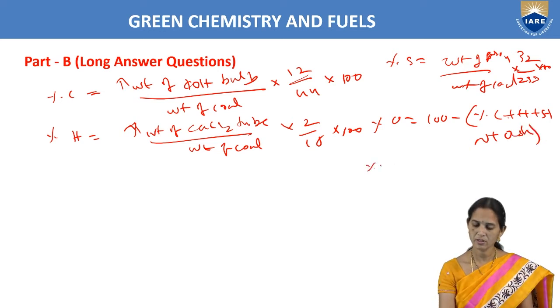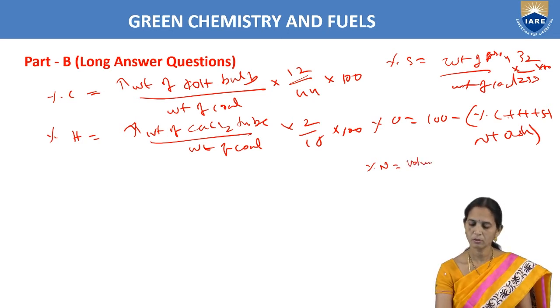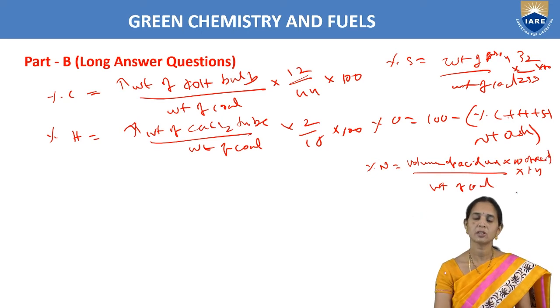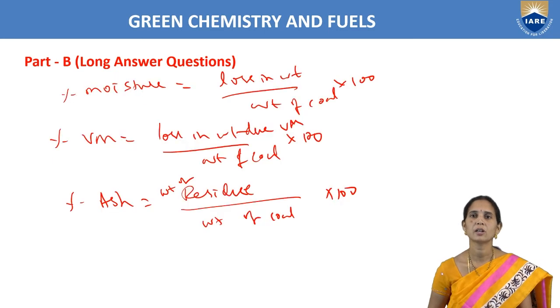Nitrogen is very simple: volume of acid used into normality of acid by weight of coal taken into 1.4. So that we have to write here.